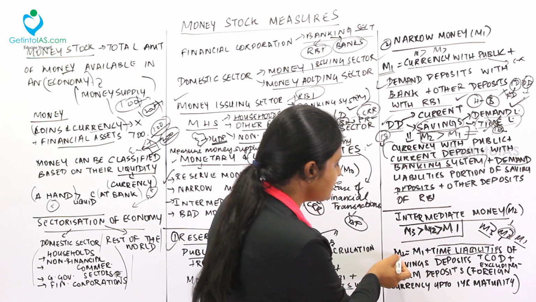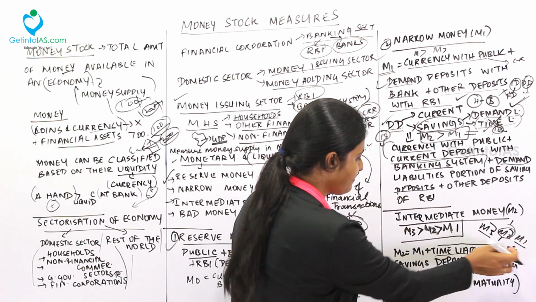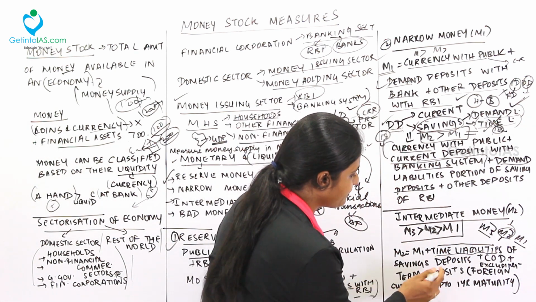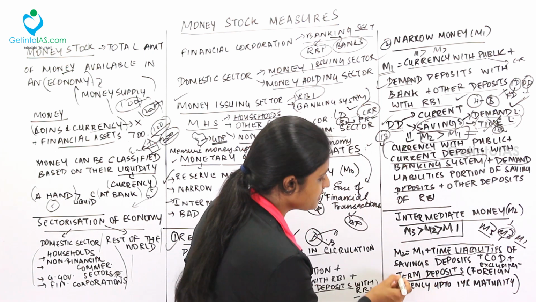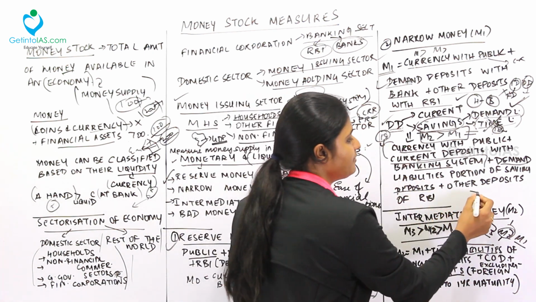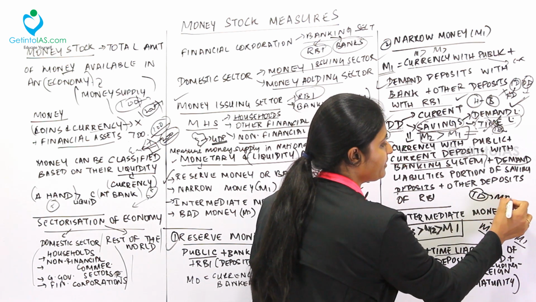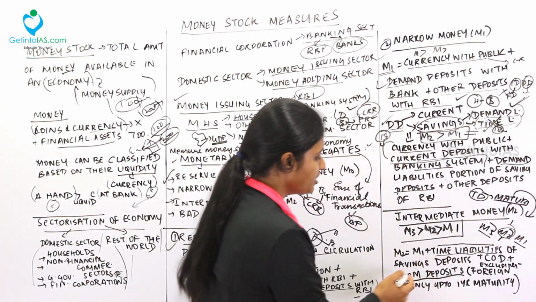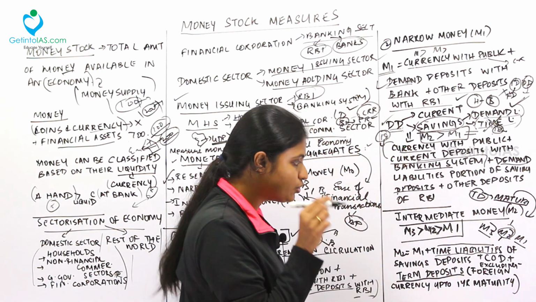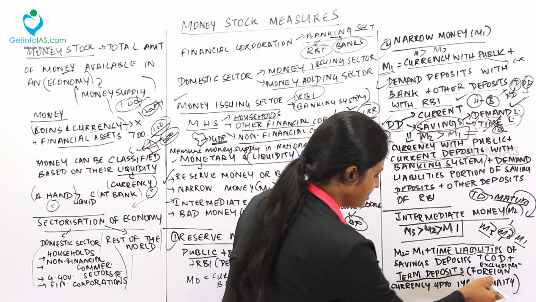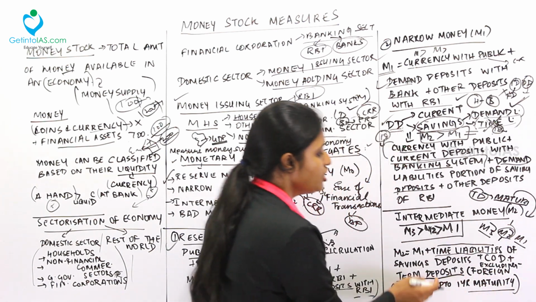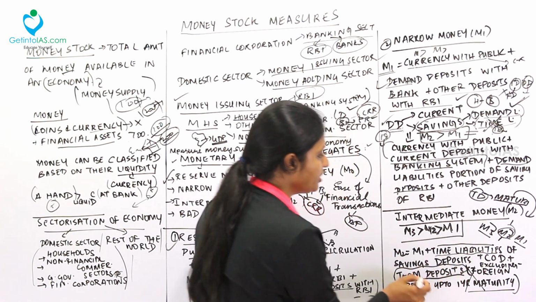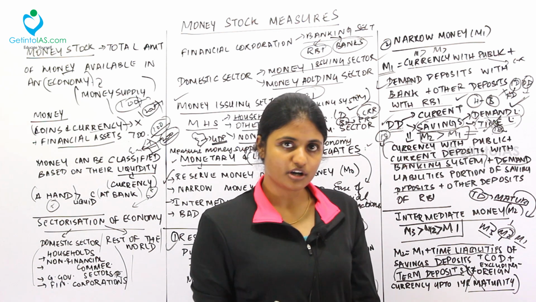See, the formula is M2 equals M1 plus time liabilities of the savings deposits plus the certificates of deposits plus the term deposits. We have something called a term deposit. A demand deposit we can demand anytime. A term deposit has a certain maturity period, and only on completion of that period will the bank give you the amount. So this is a term deposit, excluding foreign currency, up to 1 year maturity. The foreign currency is excluded and the remaining term deposits are taken into account in intermediate money. I hope you got the point.